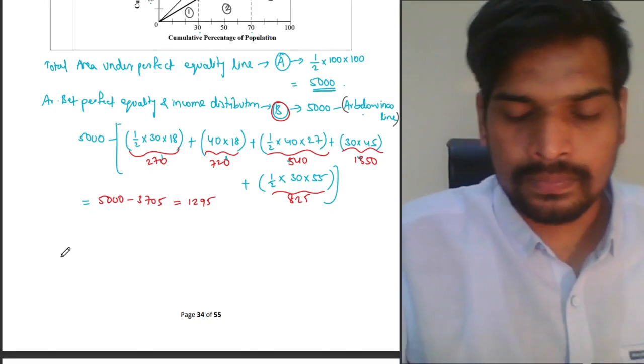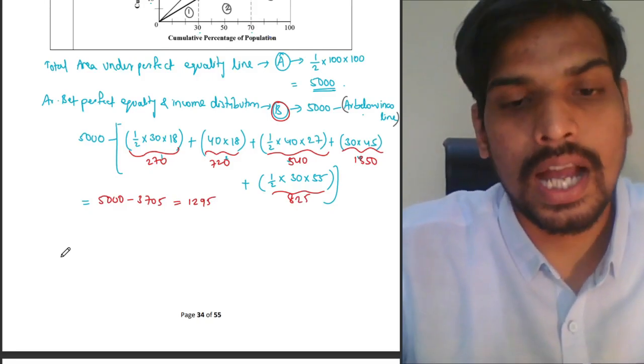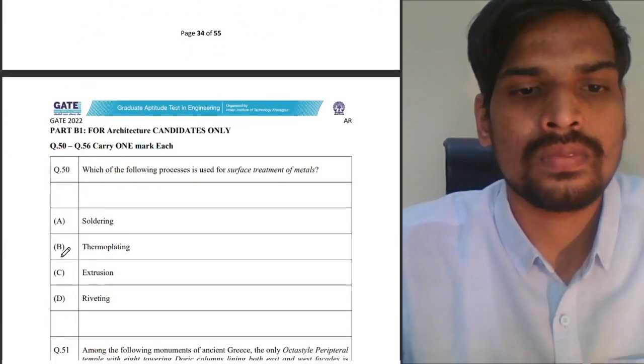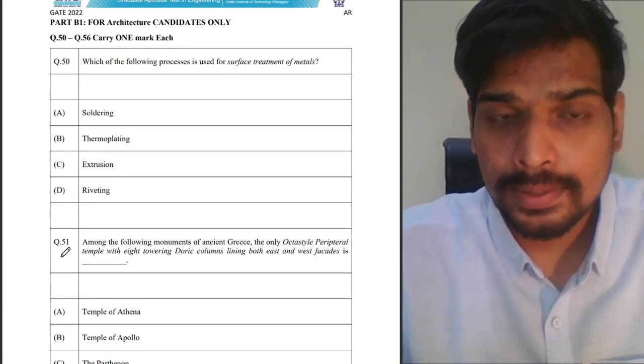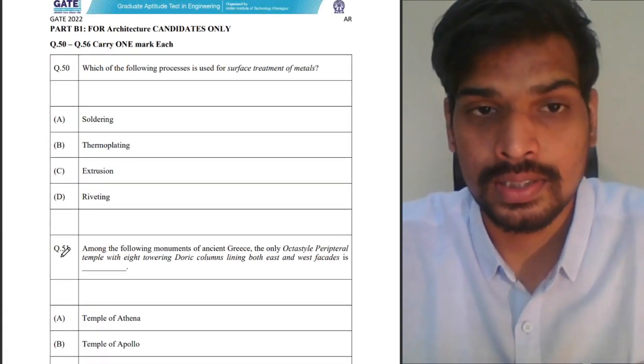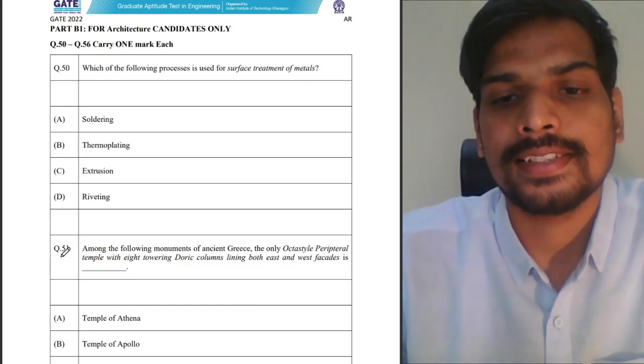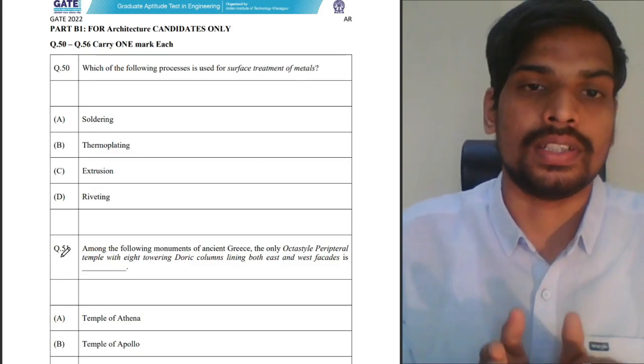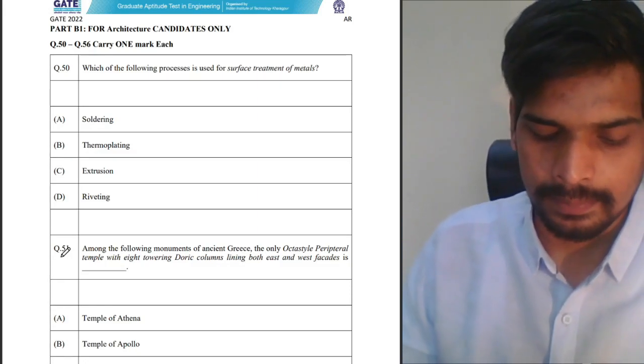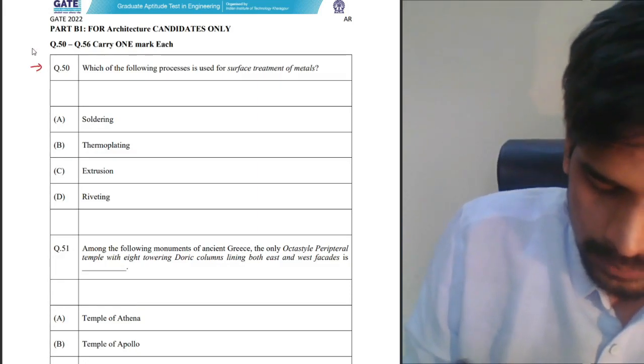Now let us move on to the architecture part as well. You will find the explanation for the planning part, that is part B2, in a separate video. But these last 16 questions, that is part B1, the architecture part, I'll be discussing. So let us look into question number 50.